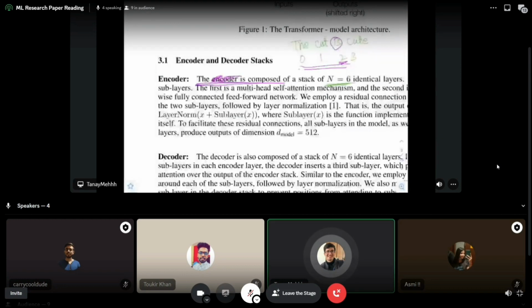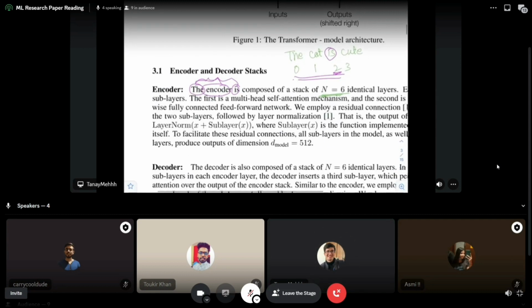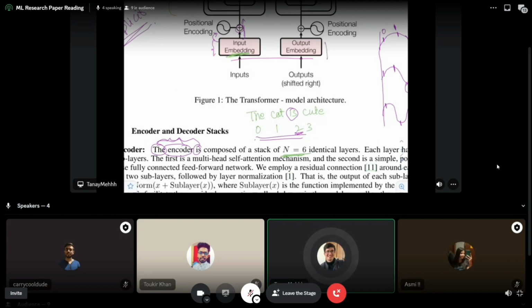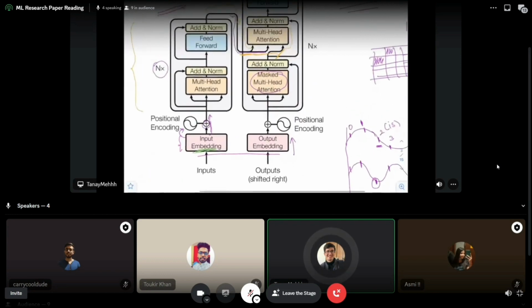ठीक है, आई विल स्टार्ट. तो मुझे ये सब तो दिख नहीं रहा है, यहाँ पे क्या लिखा हुआ है. आई स्टार्ट विद द, सो आई गिव द टू द जीपीटी एंड देन इट विल प्रेडिक्ट द नेक्स्ट word, right? So then it will predict encoder. Then I give the encoder, it will predict is. Then I give the encoder is, it will predict next, and so on, right? Auto regressive model.